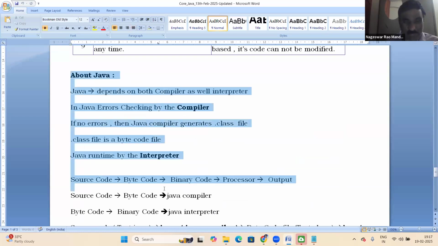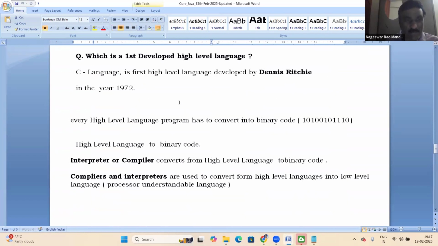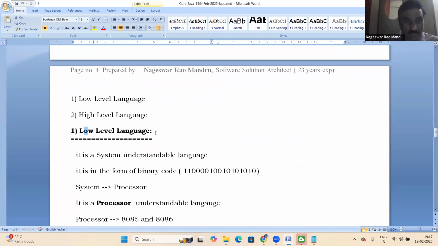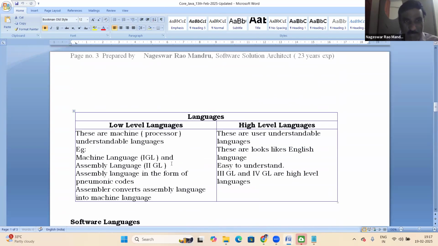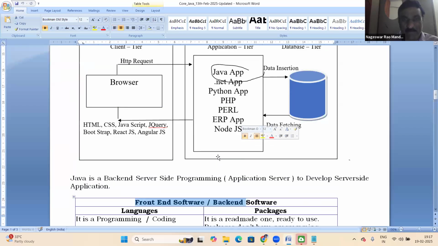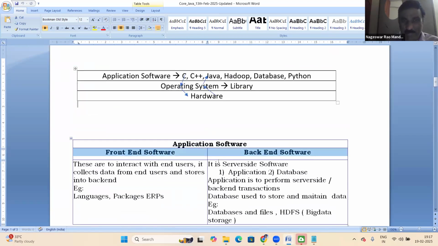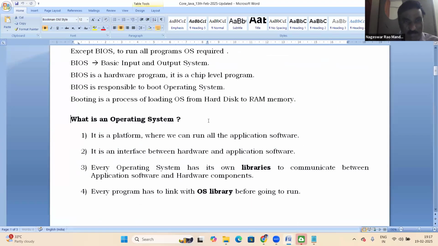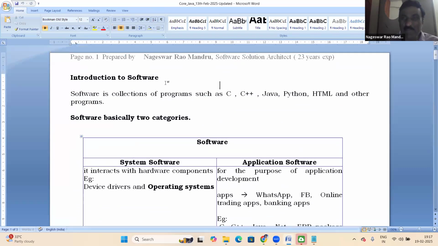Before going to Java, there are some software basics like interpreter, compiler, low level languages, high level languages, front end, back end, web application, front end software, back end software, your operating system, system software, application software. Once you are good at these basics, it's easy to understand Java.